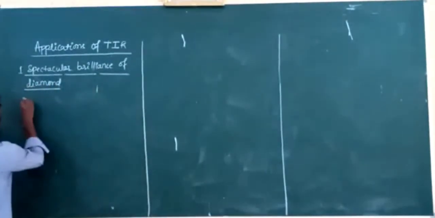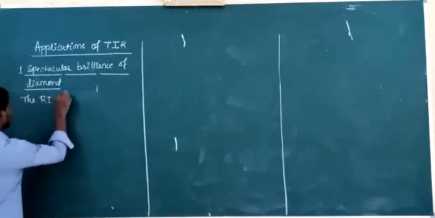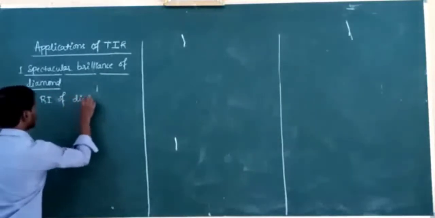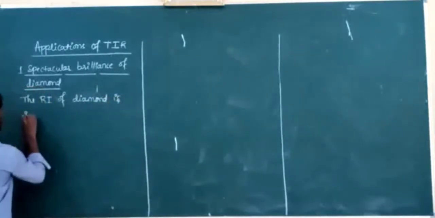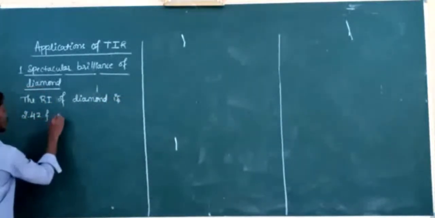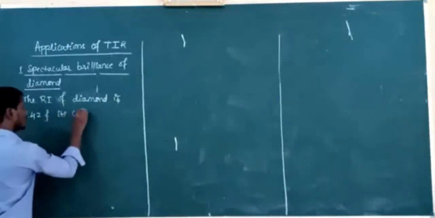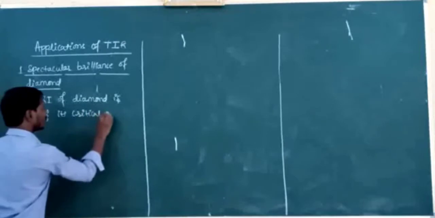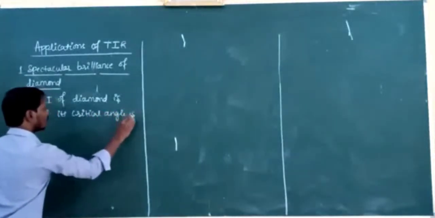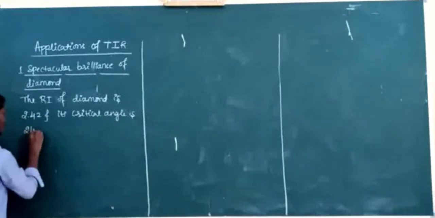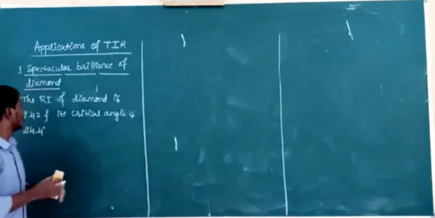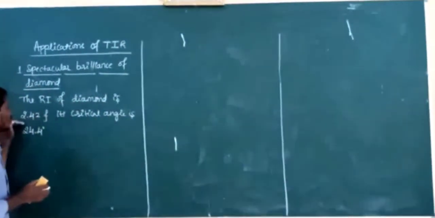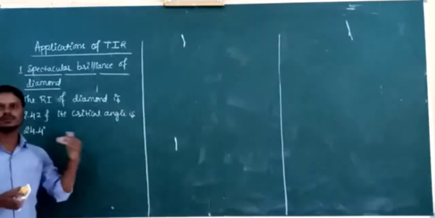So, the refractive index of diamond is 2.42 and its critical angle is 24.4 degrees. Already we calculated the critical angle for diamond, glass and also water.